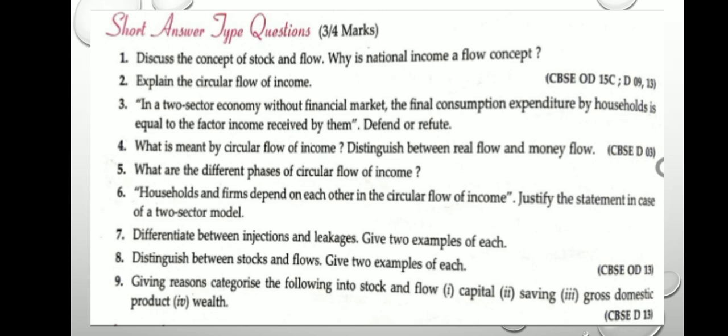Distinguish between stock and flow. Give two examples of each. Give reason. Categorize the following into stock or flow. You need to tell whether it is stock or flow. If stock, please explain with reason. If flow, explain with reason. Number 1, capital. Number 2, saving. Number 3, gross domestic product. And number 4 is wealth. You can refer to earlier notes, the PDF sent or NCERT textbooks to answer these questions. Thank you.